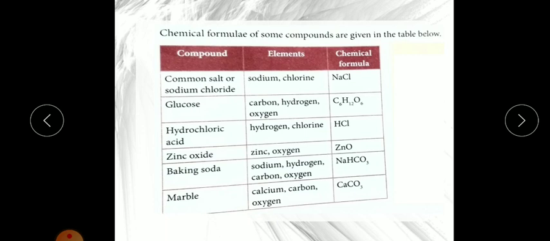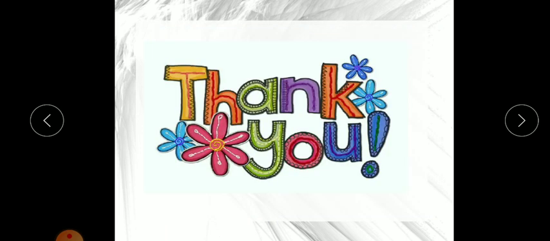Now please read the chapter. Please watch all the videos on elements, molecules and these compounds. Okay, and read the chapter.